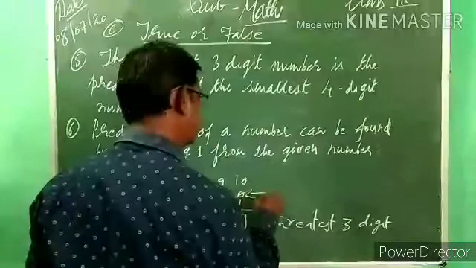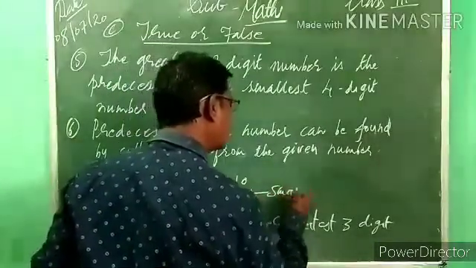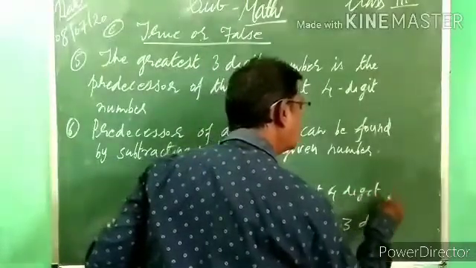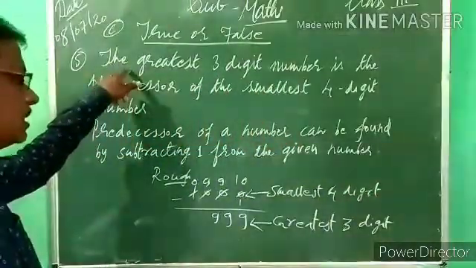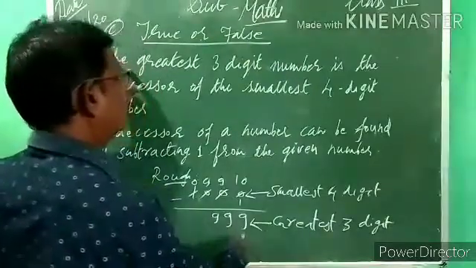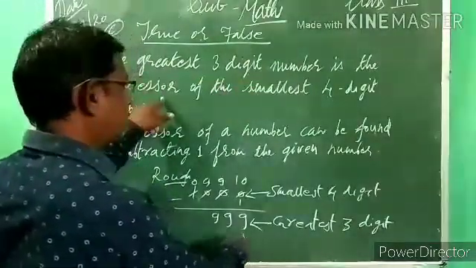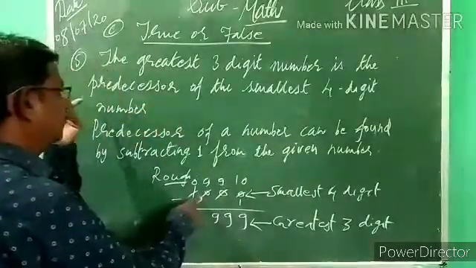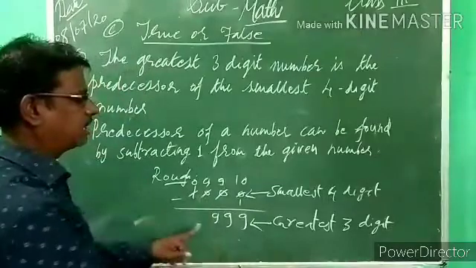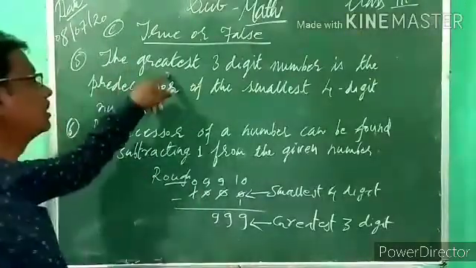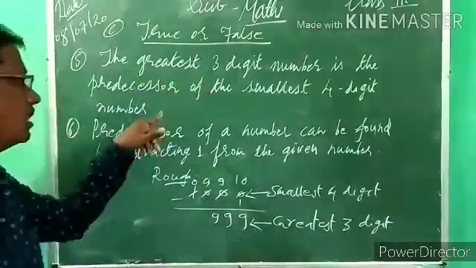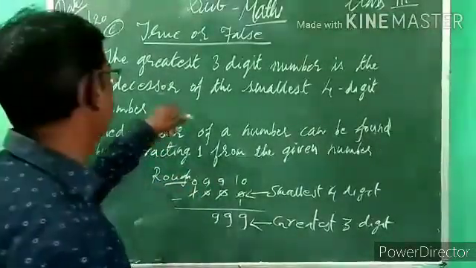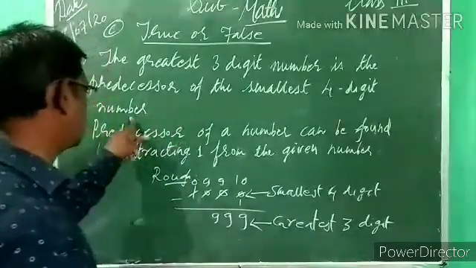And this is the smallest 4-digit number. Now what is given? The greatest 3-digit number, 999, is the predecessor of the smallest 4-digit number. We took the smallest 4-digit number, and when we find the predecessor, we get the greatest 3-digit number. So the greatest 3-digit number is the predecessor of the smallest 4-digit number.